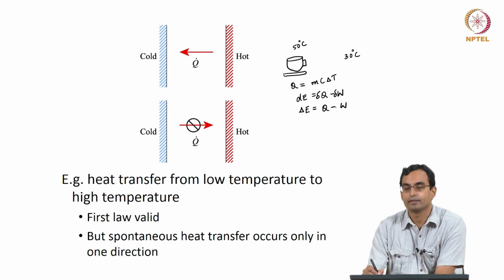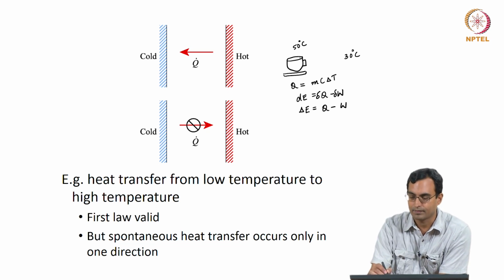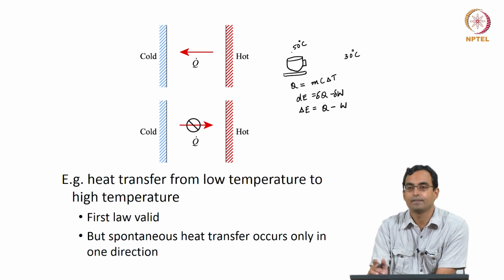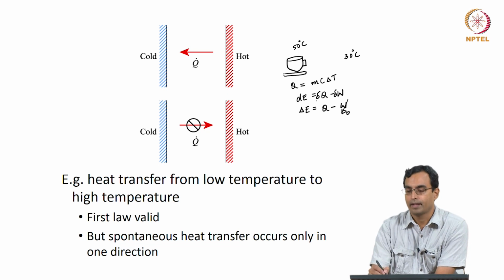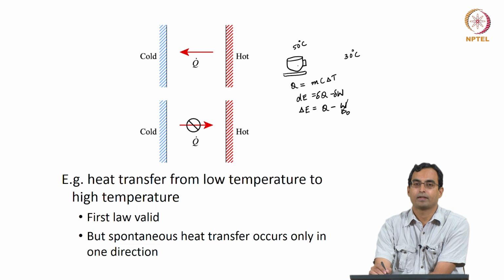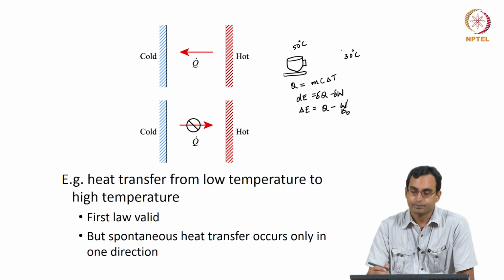There is no work done in this case because this is, for example, a closed system. If I cover this cup with a lid and leave it here, there is no work done, so W would be 0. The coffee would cool down, I can find out how much it cools down, and whatever that energy is, it is essentially the energy lost by the coffee when it cools from 50 degrees to the atmospheric temperature.